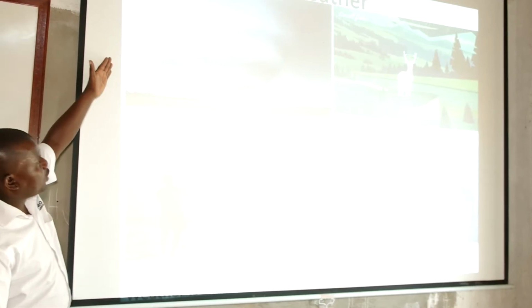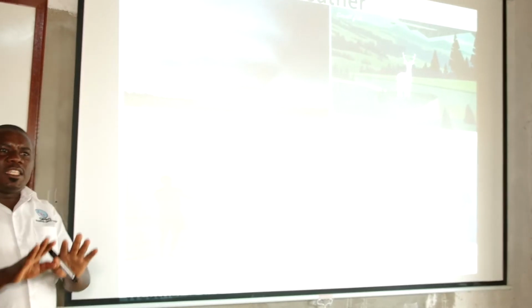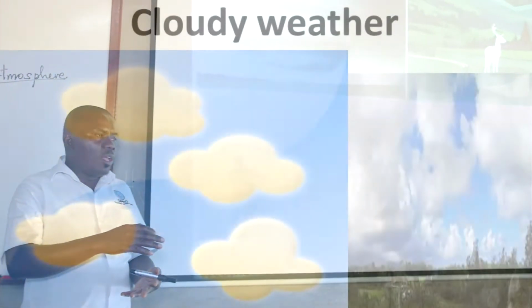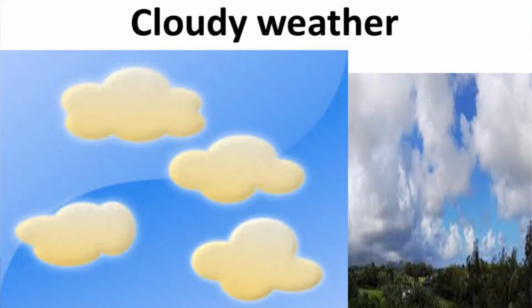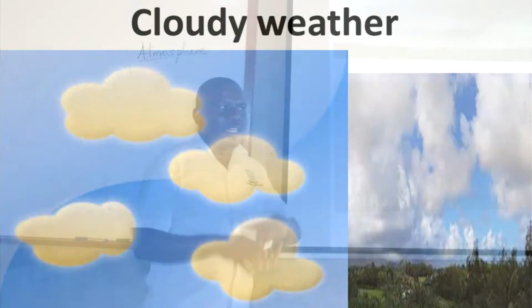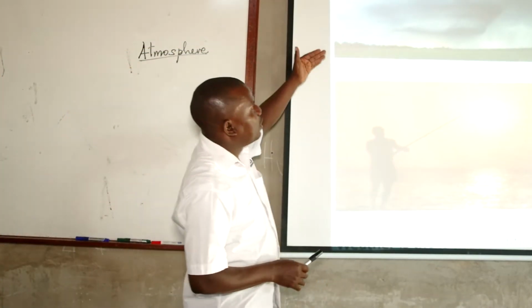Beginning with the first one is cloudy weather. You can also refer to them as conditions of weather. Cloudy weather is the time of the day or a state of the atmosphere when the sky is covered with clouds. You don't see any sunshine outside, but you feel some kind of coldness. Clouds have covered the sky. We refer to that as cloudy weather.